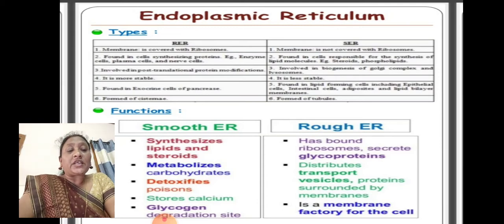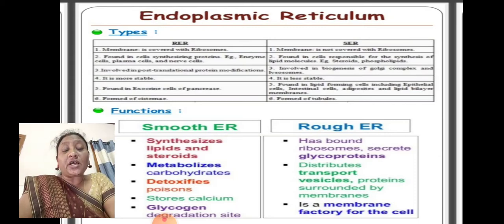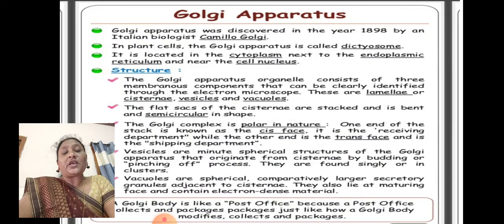The rough ER synthesizes proteins that help in developing the cell membrane. The process of developing the cell membrane by the proteins made by the rough endoplasmic reticulum is called membrane biogenesis. This is the main function of the rough endoplasmic reticulum.